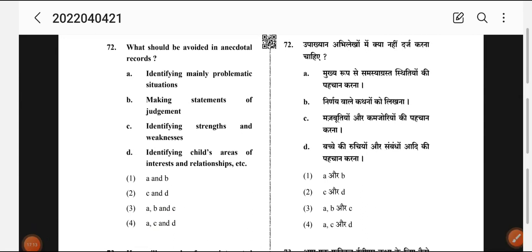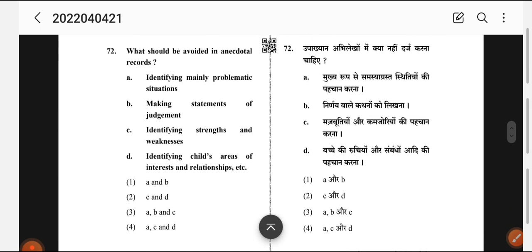Okay, we'll do question number 12. What should be avoided in anecdotal records? Identifying mainly problematic situations, making statements of judgment, identifying strengths and weaknesses, identifying children's areas of interest and relations. You have to choose 2 or 3 options. I'll give you 5 seconds to choose, then we'll do it.